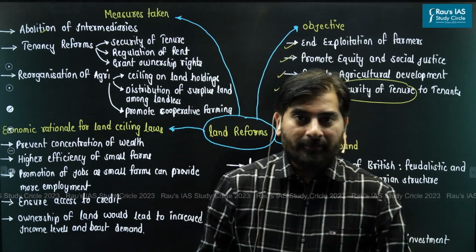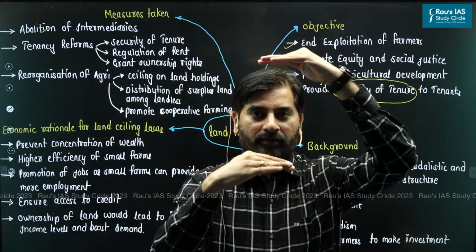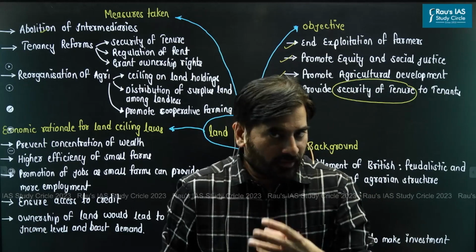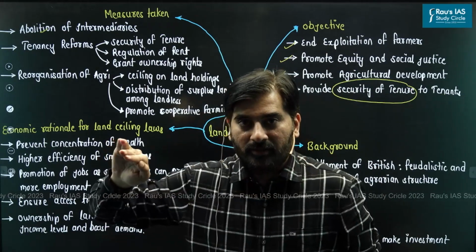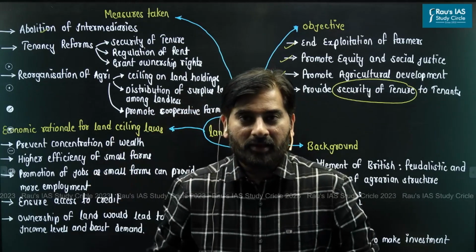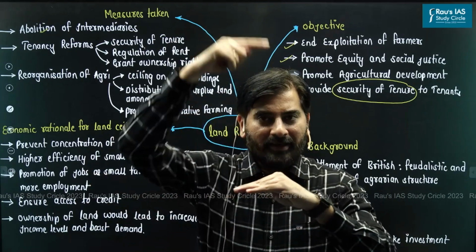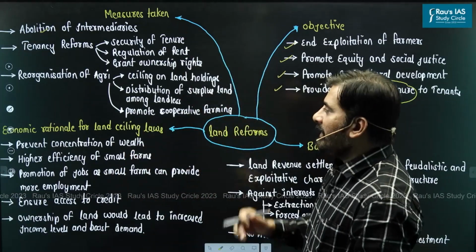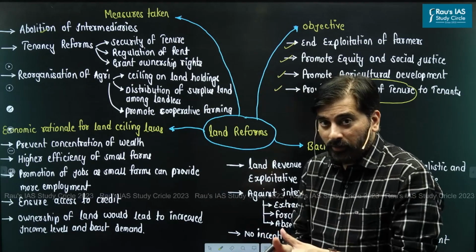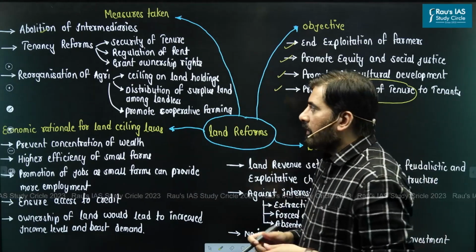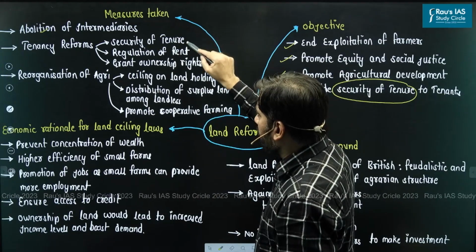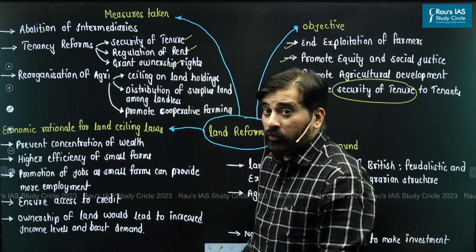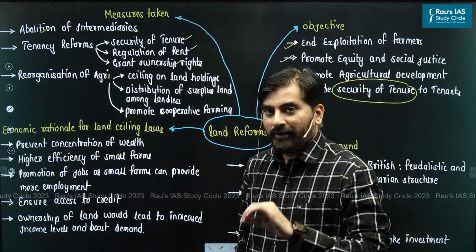See, during the British time, between the British government and the farmers, there were a large number of middlemen, intermediaries, let's say zamindars. So what we did, we abolished the zamindar system. We abolished the intermediaries so that the farmers can come in direct contact with the Indian government. Abolition of intermediaries. Second is tenancy reforms. In order to promote the interests of tenant farmers, we decided to regulate the rent, decided to provide for security of tenure and also grant ownership rights to certain categories of tenants.